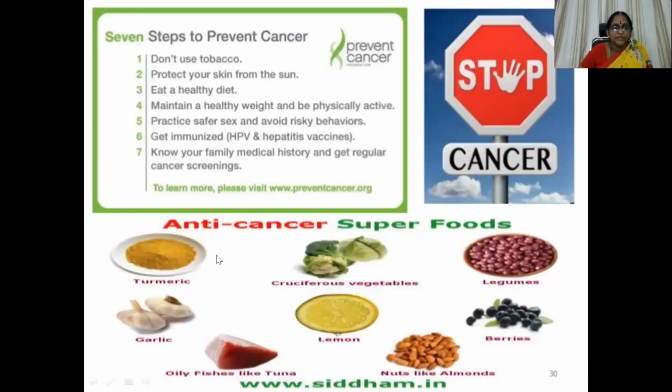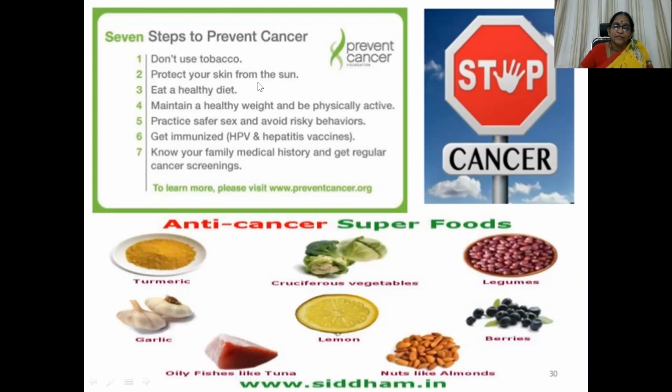You can see here the various steps. Anti-cancer superfoods, they are like turmeric. If women use an excessive amount of turmeric while cooking, then that is going to have anti-cancer property. Then garlic, then lemon, then cruciferous vegetables, legumes, berries, and then nuts like almonds. Then the steps to prevent cancer: educate the public and even ourselves, don't use tobacco and don't go for alcohol. Not just reducing or controlling, but complete elimination.